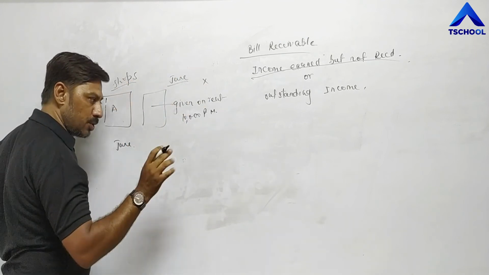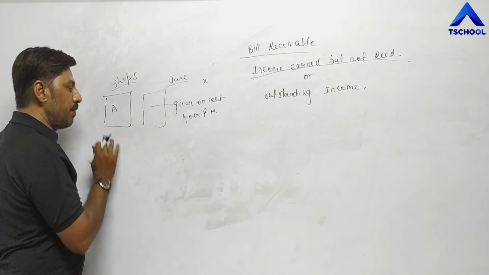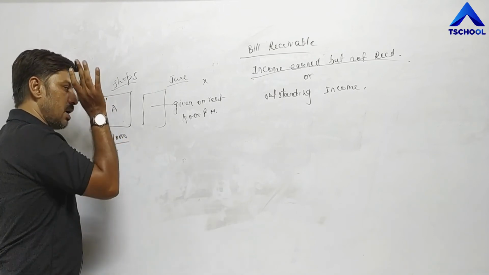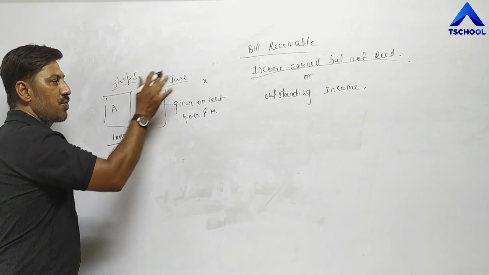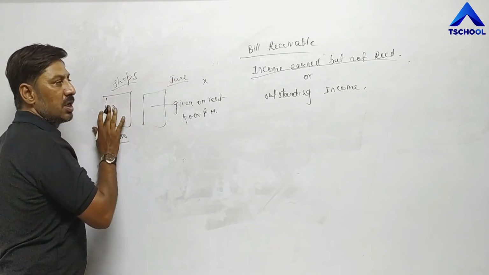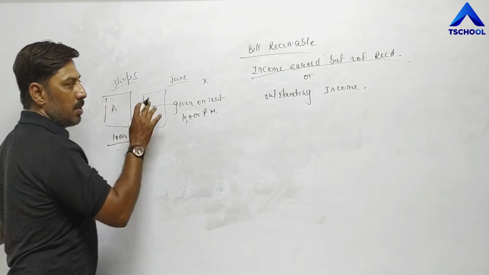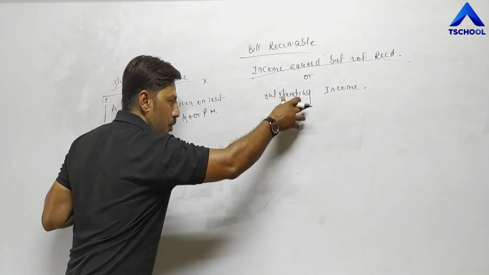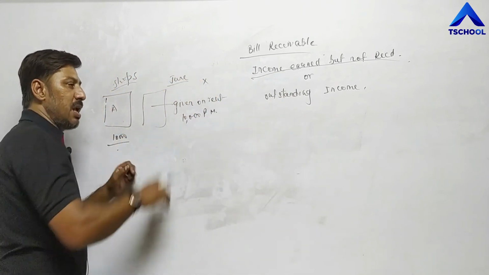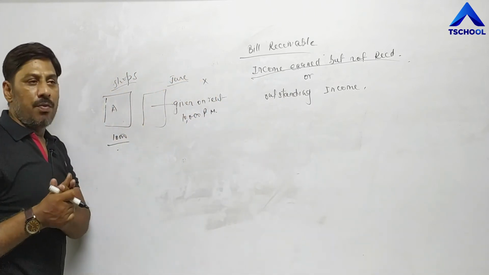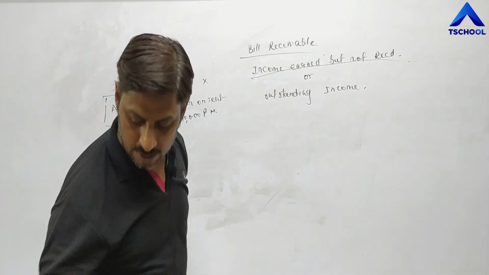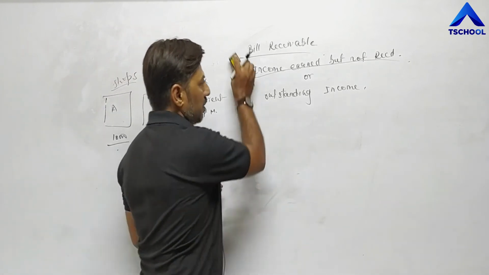June is completed, but still A has not received 10,000 rupees. It means he has earned the income for June, but actually he has not received it. So income earned but not received is called outstanding income. This amount also we have to receive from X in future. So any amount which we have to receive in future is called receivable. This is the third part of receivable.